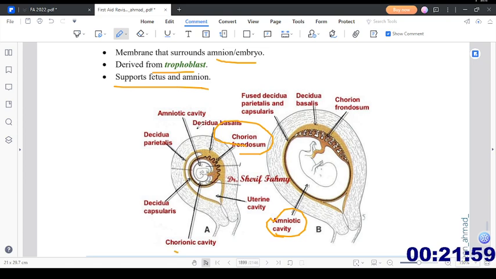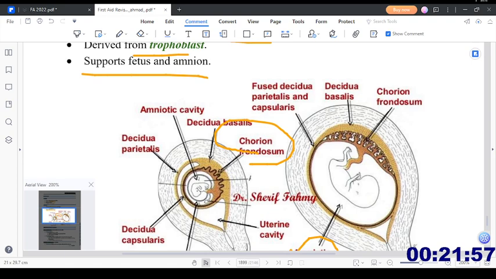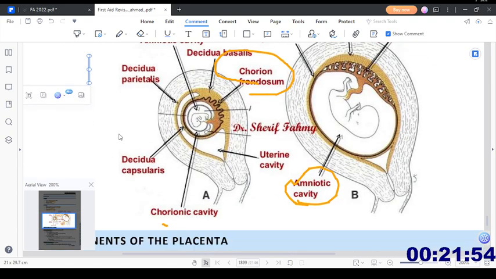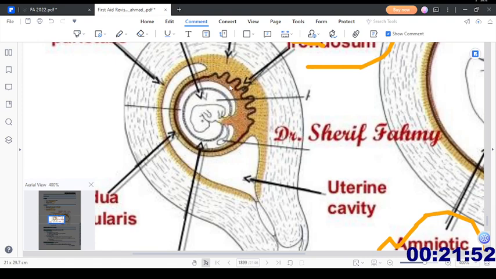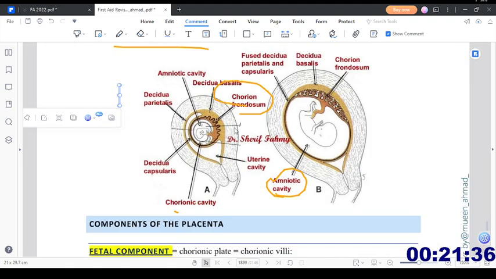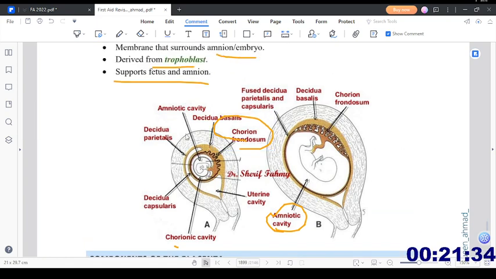If I could zoom in over here, you can see this particular layer is amnion, the inner one, and surrounding that is the chorion. So these are the two layers. The amniotic cavity is inside, and then we have the decidua basalis, decidua parietalis, capsularis, and chorionic cavity. Here we have the fused decidua parietalis and capsularis, decidua basalis, chorion frondosum, and amniotic cavity.